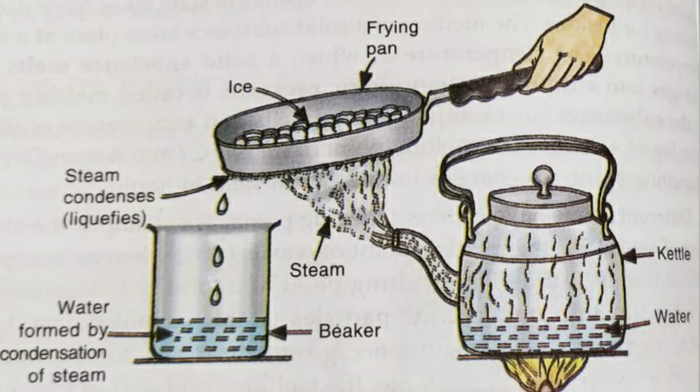So the hot steam coming out of that spout comes in contact with the ice cold bottom of the frying pan.